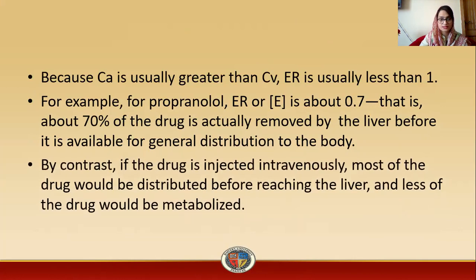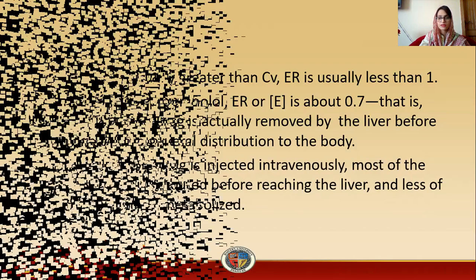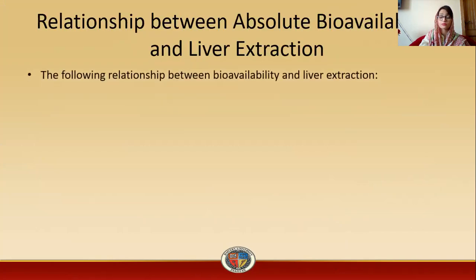By contrast, if the drug is injected intravenously, most of the drug would be distributed before reaching the liver, and less of the drug will be available to the liver for metabolism.